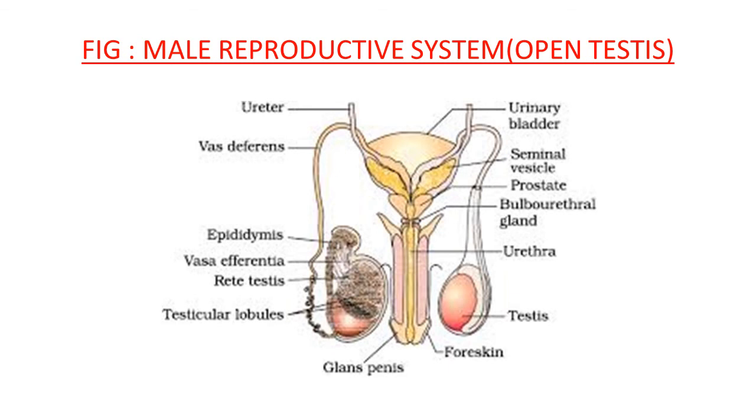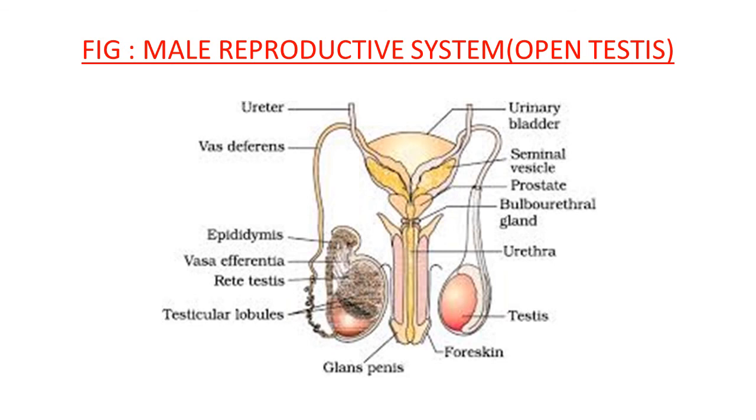Vas deferens you can see here. On the other side, right hand side, you can see the arrangement of male accessory glands. First, seminal vesicle, second, prostate gland, bulbourethral gland.